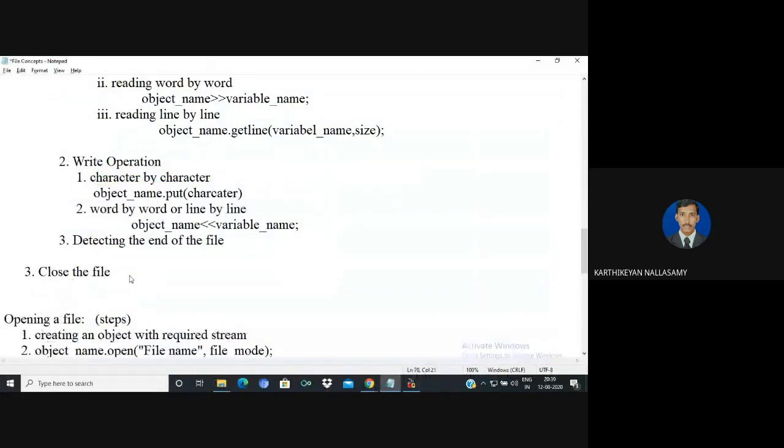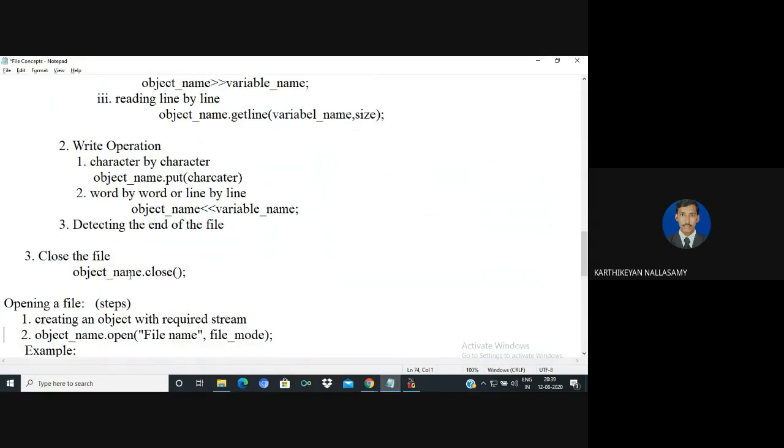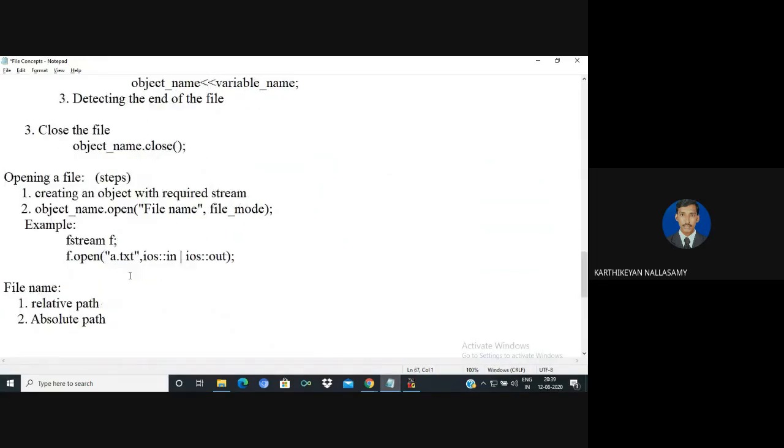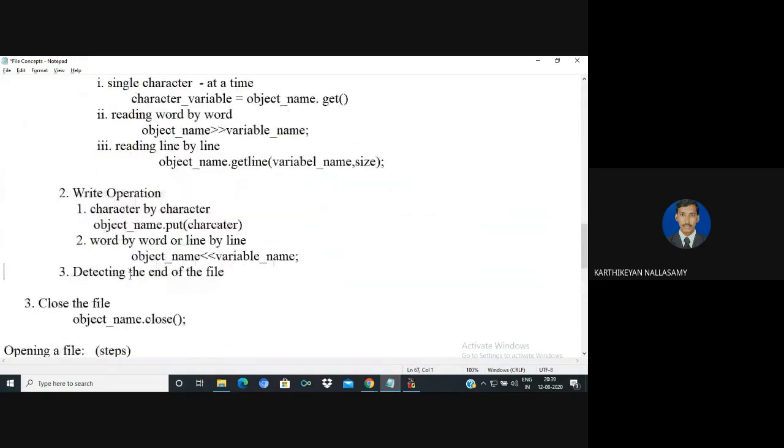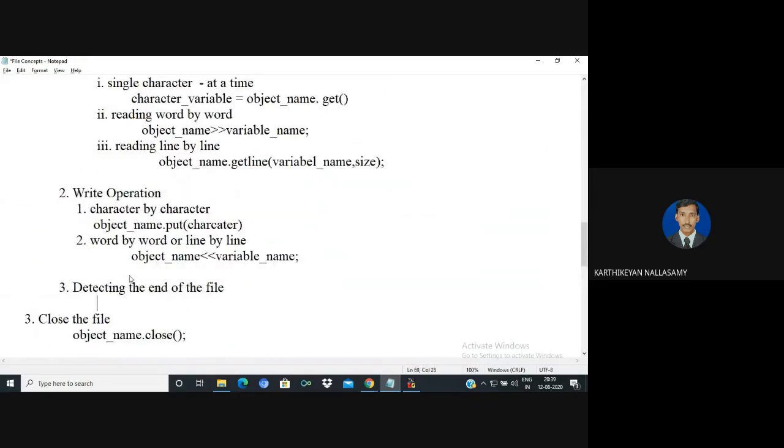Normally the object name dot close will call the close method to close the files. Now you have a clear idea about how we are processing it. For detecting the end of the file, we use the member function called eof. Object name dot eof. eof is a member function. For detecting the end of the file, if the file pointer is not at the end, it returns false, so we need to go with the reverse of that.